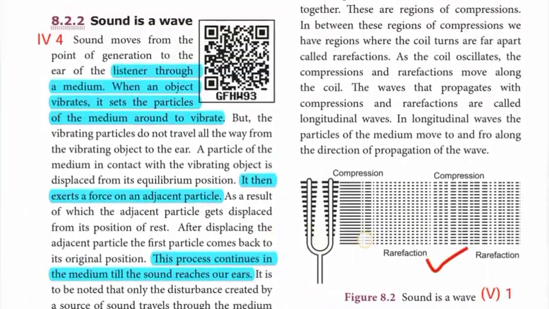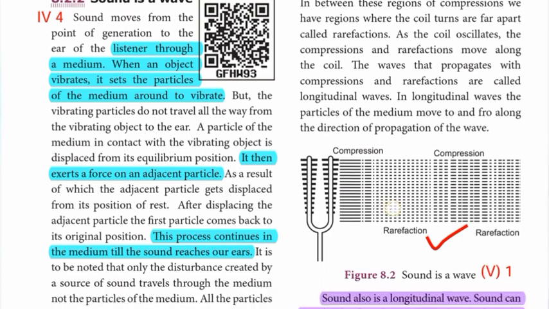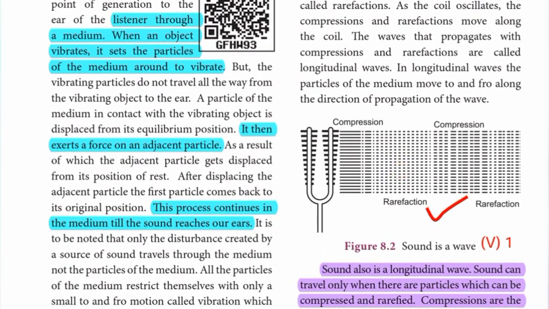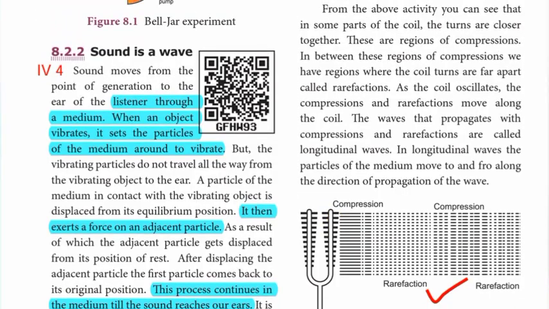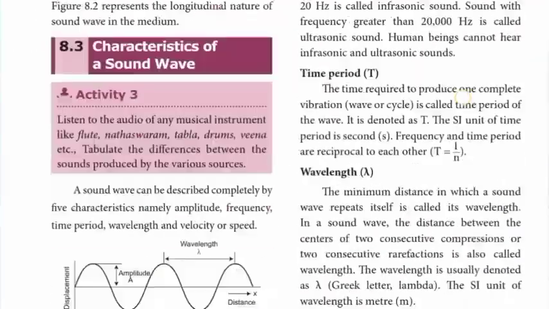Okay, Roman number 4, the fourth one's answer. Join only the highlighted portions together and write them. Listener through a medium, when an object vibrates, it sets the particles of the medium around to vibrate. It then exerts a force on an adjacent particle. This process continues in the medium till the sound reaches our ears. That is the Roman number 4 fourth answer.